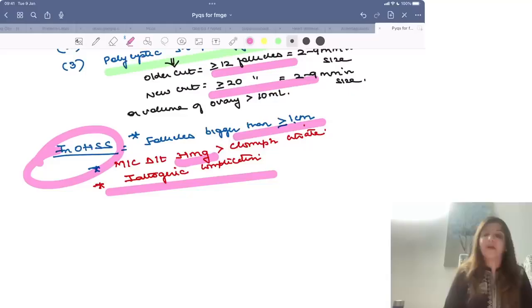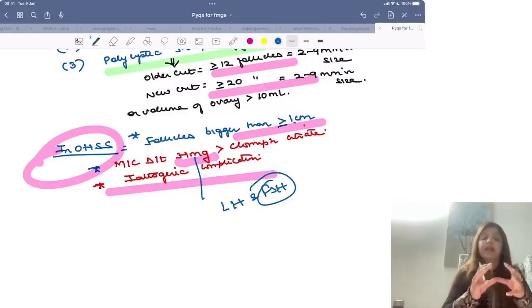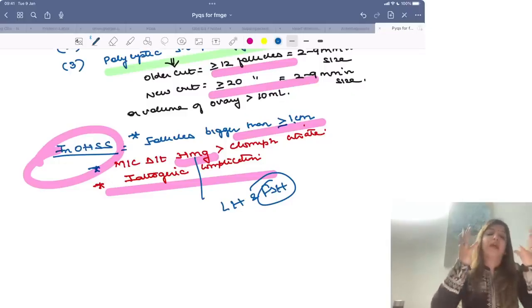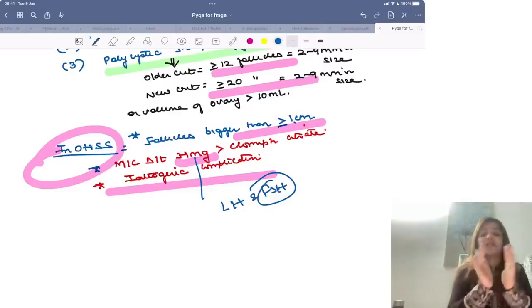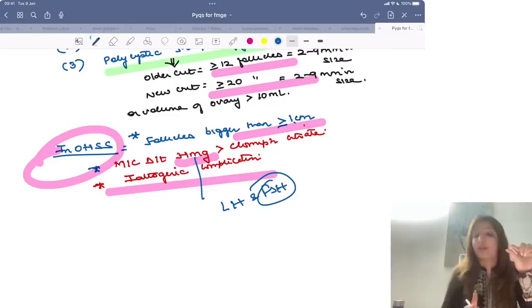So in this you get very big follicles because you have overstimulated the ovary. This HMG has LH and FSH. The FSH leads to growth of the follicles and that is why you get big follicles. That is the difference between PCOS and OHSS. In PCOS you get small follicles, right? In OHSS you get big follicles. Clear?